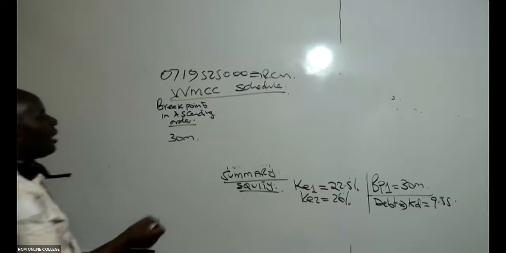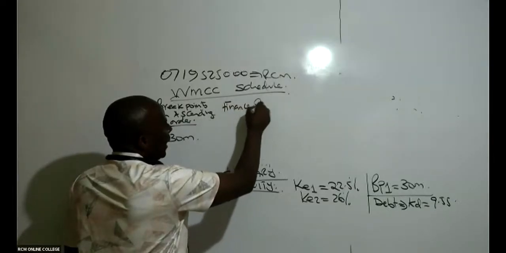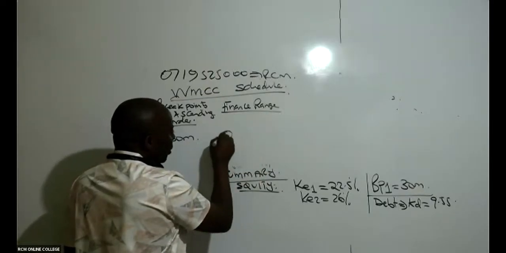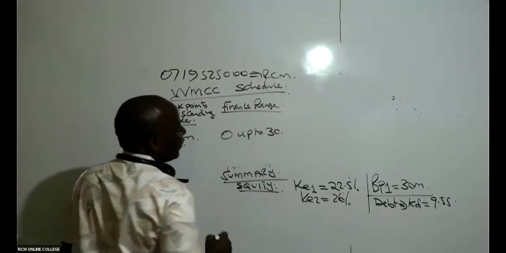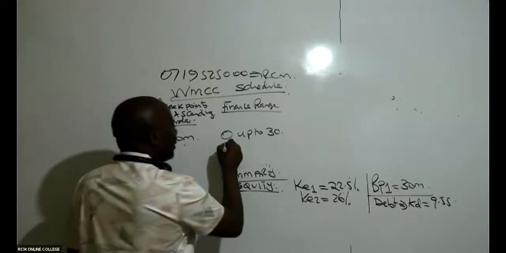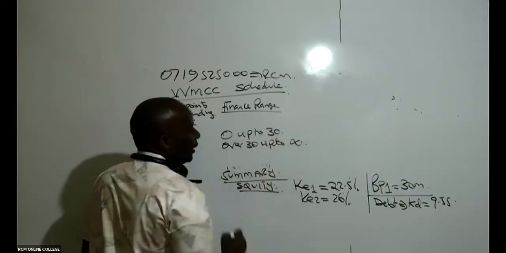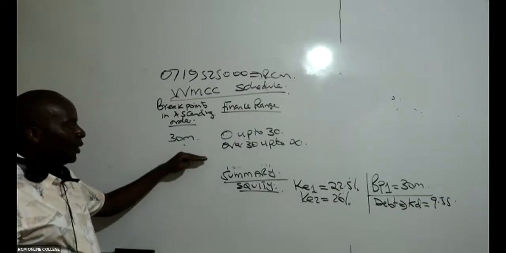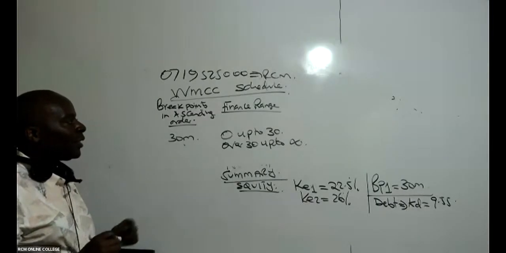So from there, give us what we call the finance range. You have to be very careful. You talk of 0 up to the figure we have here, 30. 0 up to 30, and then you say over 30 up to infinity. Remember, your finance range must go to infinity. Many guys forget this second class. The first one is 0 up to 30. The second one is above 30 up to infinity.